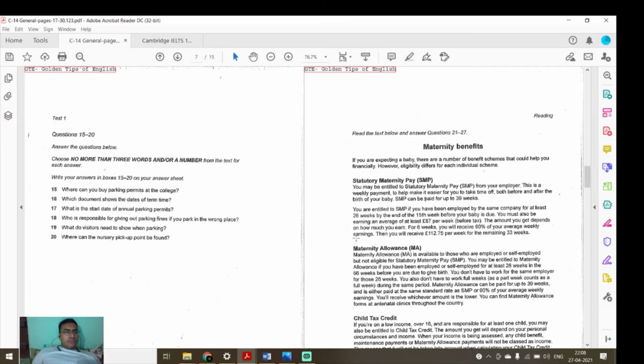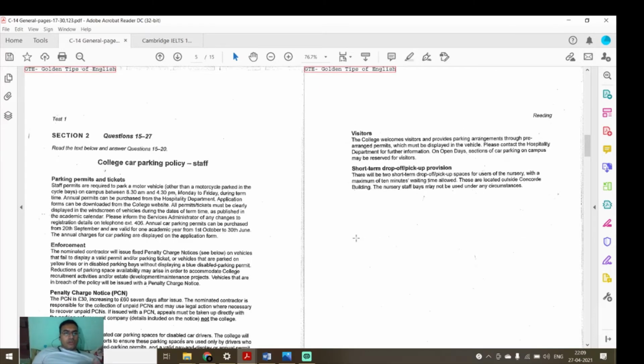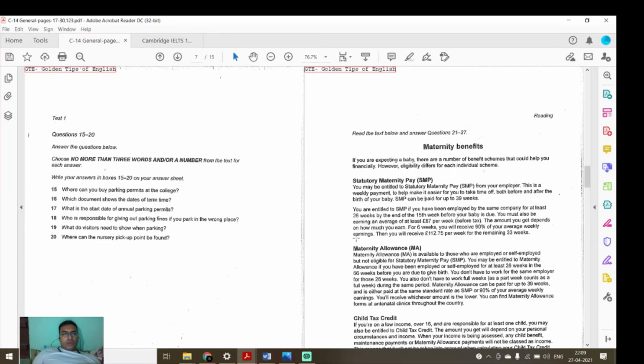Like first question is where can you buy parking permits at the college? Now read the paragraph. Staff permits are required to park a motor vehicle other than a motorcycle on campus between 8:30 a.m. to, Monday to Friday during term time. Annual permits can be purchased from the hospitality department. Means question was from where we can buy the parking permits at the college. So answer will be hospitality department.